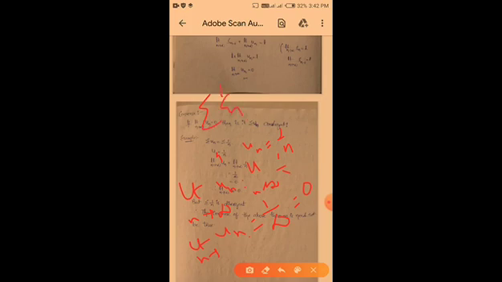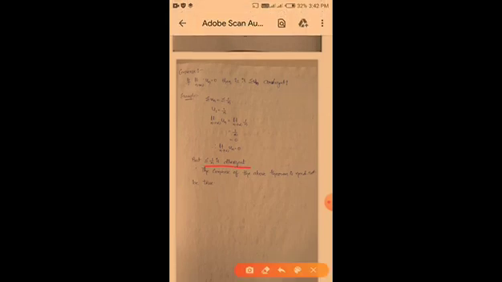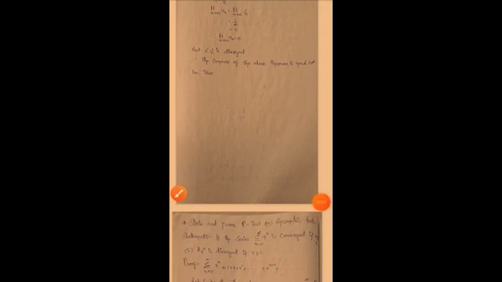We already saw this problem earlier. But summation 1 by n is divergent. Therefore the converse of the above theorem need not be true. That is, if limit n tends to infinity un is equal to 0, the series need not be convergent.